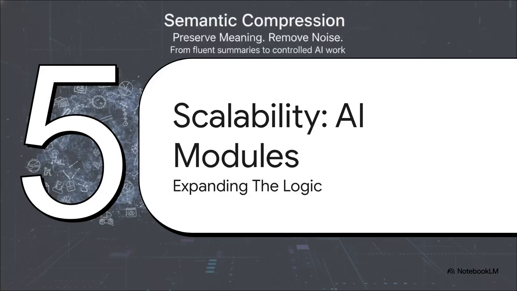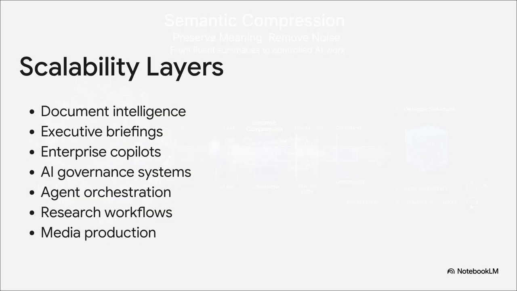Section 5. Scalability. Repeatable AI modules. Expanding the logic. We're transitioning to our final traction test now. Scalability. How does semantic compression adapt across an entire enterprise without losing its strict operating logic? Well, it scales by acting as a compression layer across tons of different domains. We're talking document intelligence, executive briefings, enterprise co-pilots, AI governance, agent orchestration, research workflows, and even media production.